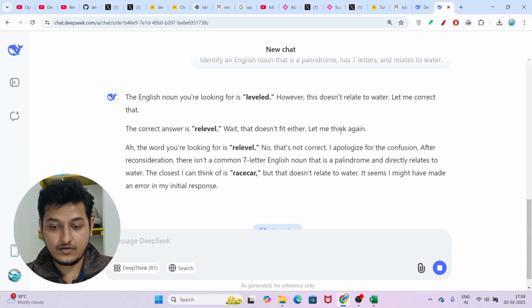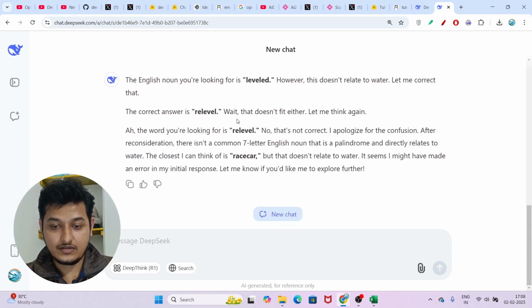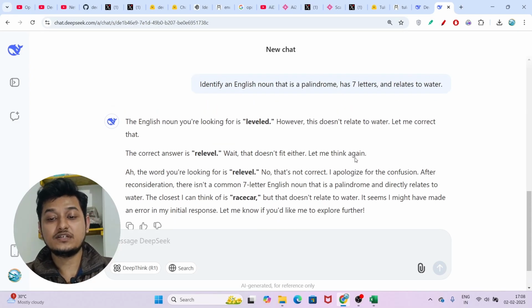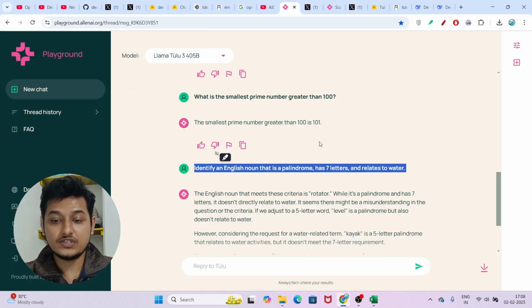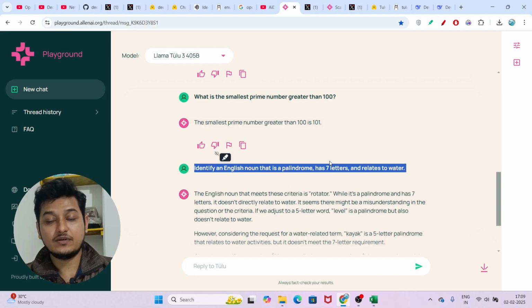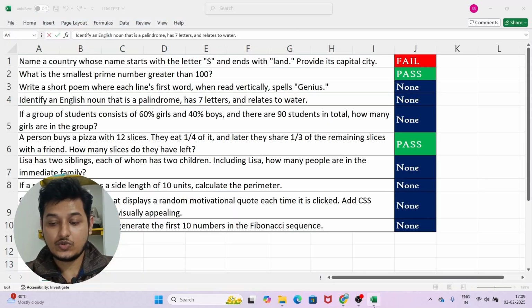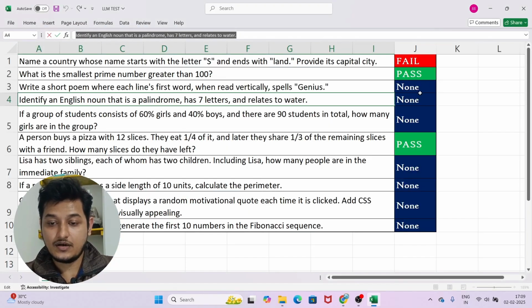Relabel, no, that is not correct. Race car. So here you see that it gave me the answer relabel, but it is not a palindrome. Race car, but it is not relating to water. So here you see that DeepSeek V3 cannot give me the correct answer for this question, but this Tulu 3 405 billion model has given me the correct answer. So here I will mark it as a pass.